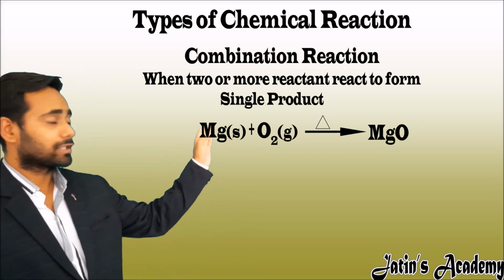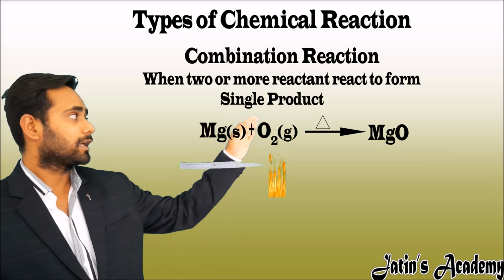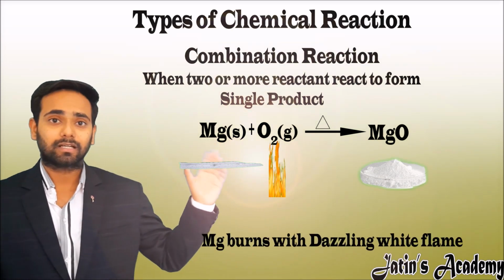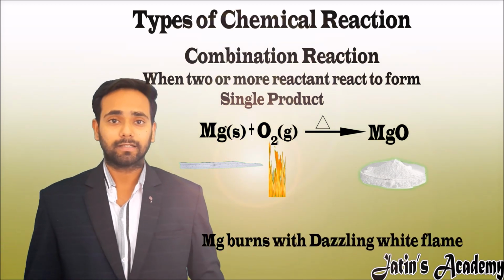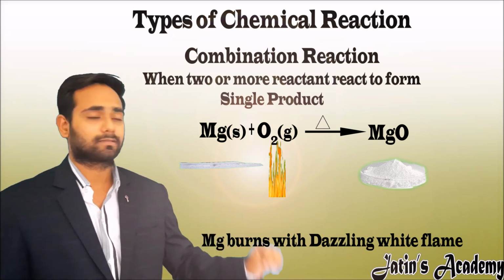Now magnesium is silvery in color, oxygen is a colorless gas, and magnesium oxide is a white powder. Here colors are very important. Questions are directly asked in the exams, so please see the colors.